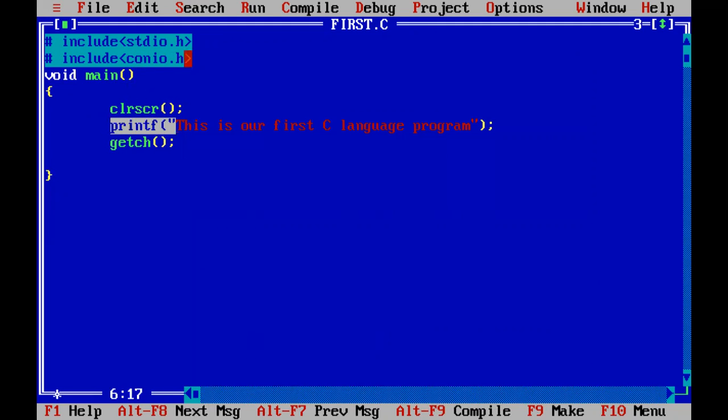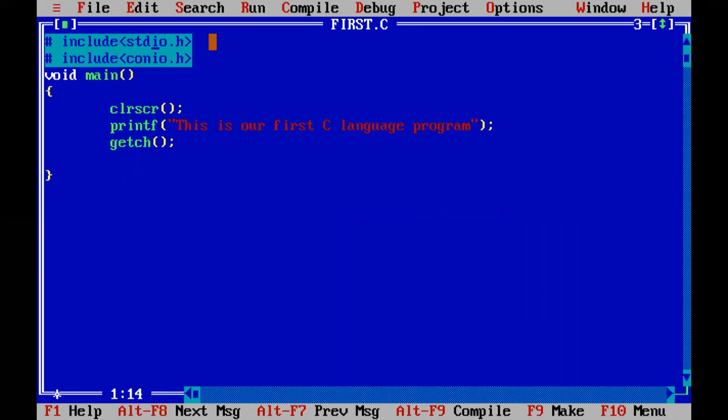The header files are known as preprocessor directives. This topic will come in the coming topics. Here I am going to explain printf. If I am using the printf function, the definition of printf appears in stdio.h. How do I write it? First the symbol hash, then the reserved word include, then the less than symbol, and between less than and greater than I use the stdio.h library.